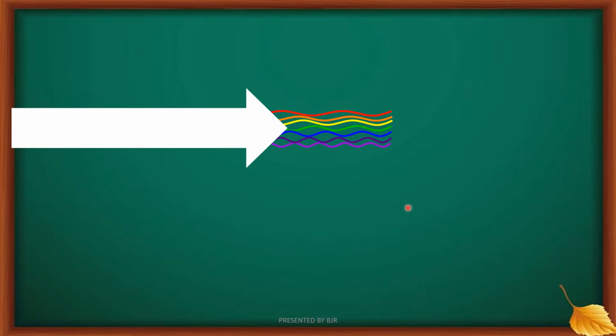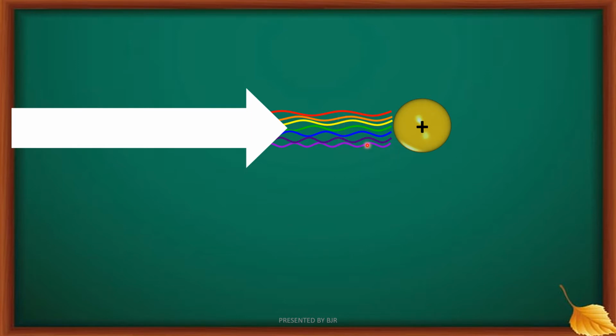See here. This is an atom and it is exposed to a ray of white light containing seven colors: violet, indigo, blue, green, yellow, orange, red.